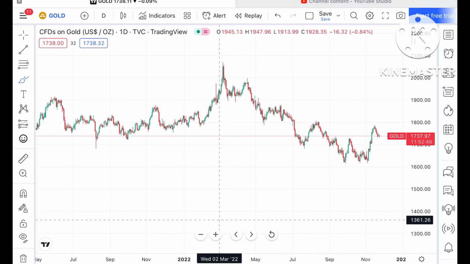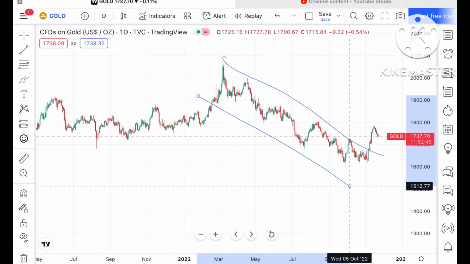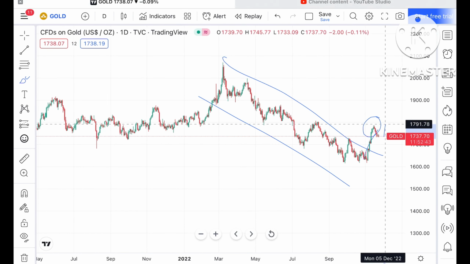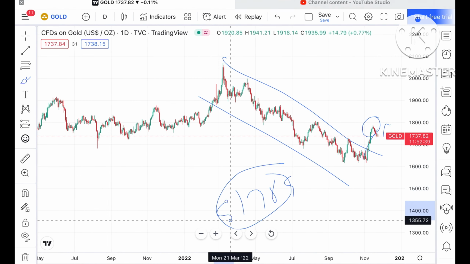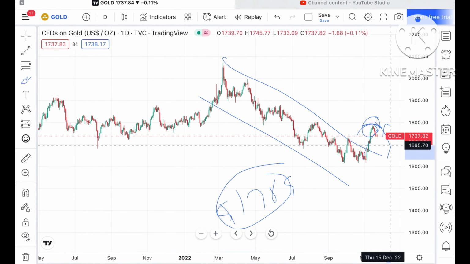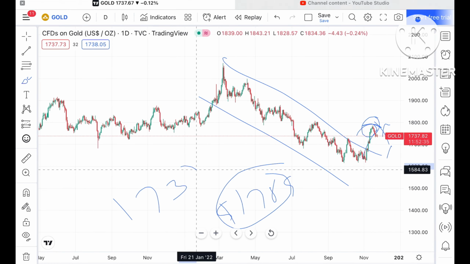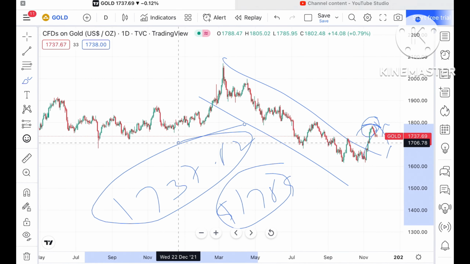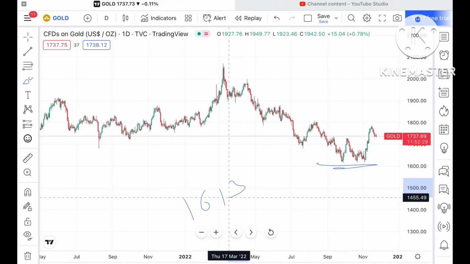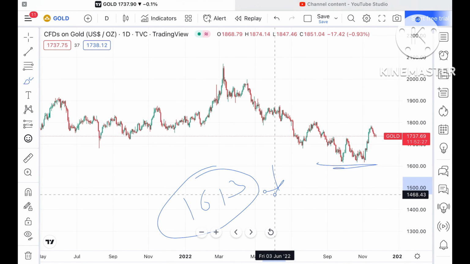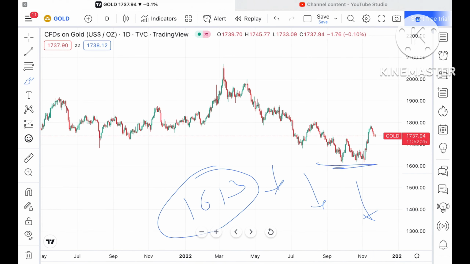Now look at this chart. Once this trend line broke, the price made a high of around $1789, and from there it made this swing and is now trading at around $1737.82. One important thing that I have told you is that if the price comes close to this particular level, 1613, the probability of moving further down will be there.